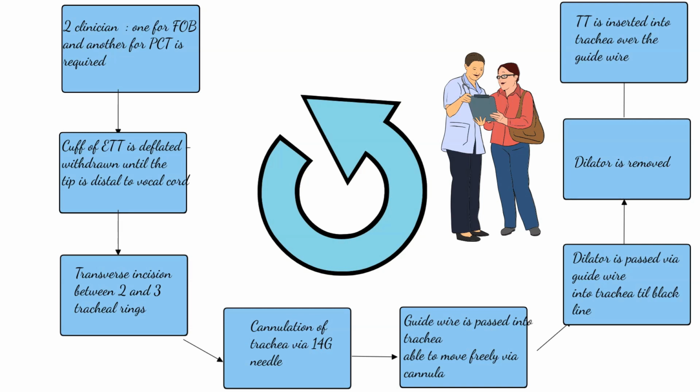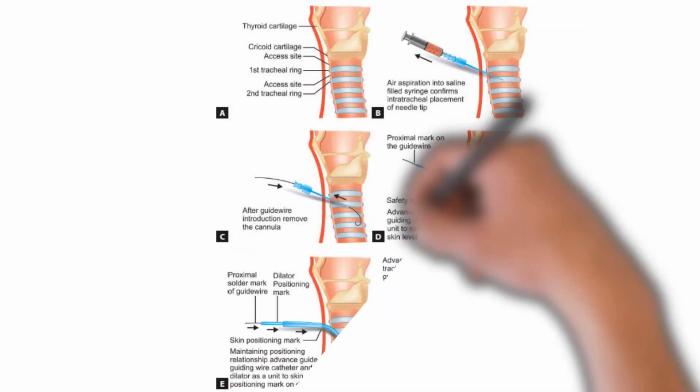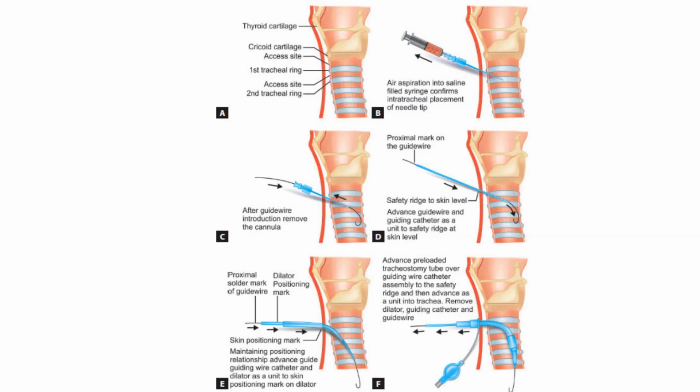So friends, now I will be explaining this in the form of a diagram. Intratracheal placement is confirmed by the aspiration of air into the saline filled syringe, after which the guide wire is introduced. Then the guide wire and the guiding catheter are advanced till the safety ridge. And lastly, the tracheostomy tube is introduced and the dilator, guiding catheter and guide wire are removed. So this is how the percutaneous dilation tracheostomy is performed.